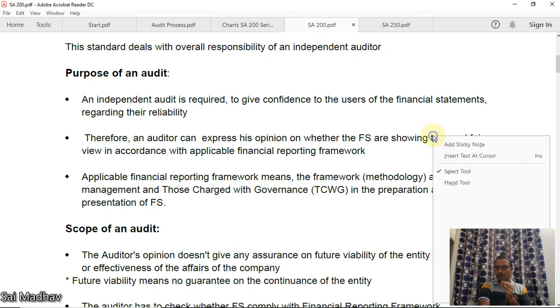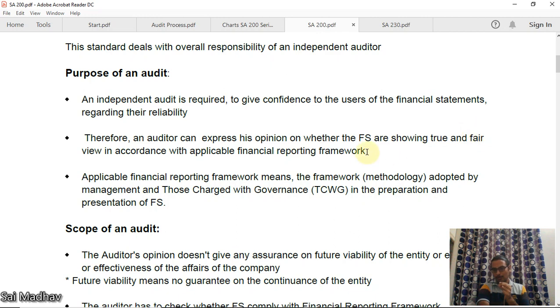Now, true and fair view means the numbers are true and fair as per the financial reporting framework, with fair presentation or disclosures. Now, why not correct? They could be a true and correct view. See, you are doing an audit, and you have so many inherent limitations, so you cannot say correct. If you are saying correct, then this won't be an audit report; this will be an audit certificate. When you are certifying something, you are saying that it is correct. But when you are giving a report and an opinion, then you cannot say correct. Why we cannot say correct, we will see later here.